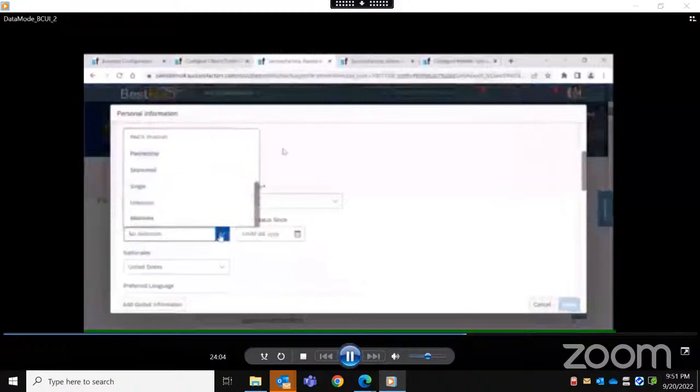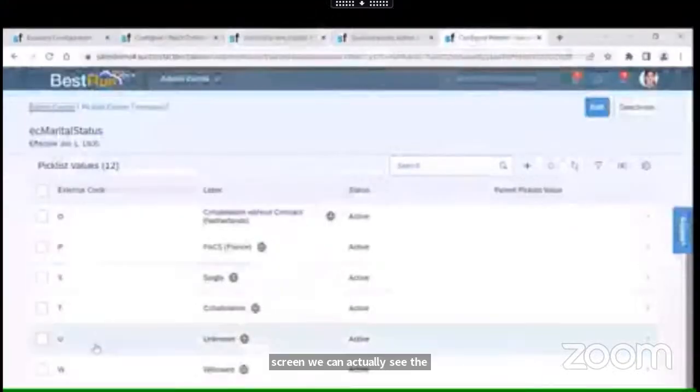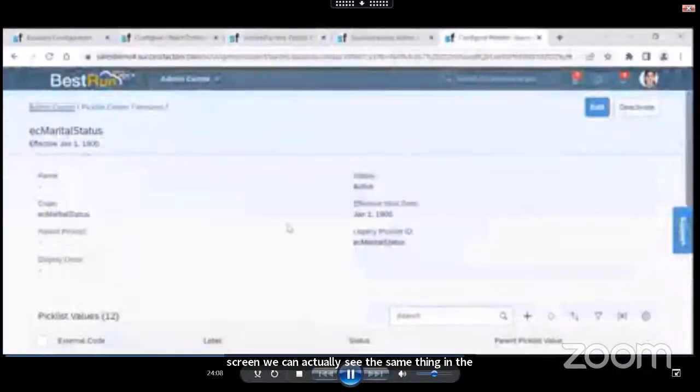Displaying, we can actually see the same thing in the pick list center. Yeah, so it's here only that we can add any new pick list, or we can modify the existing pick lists.